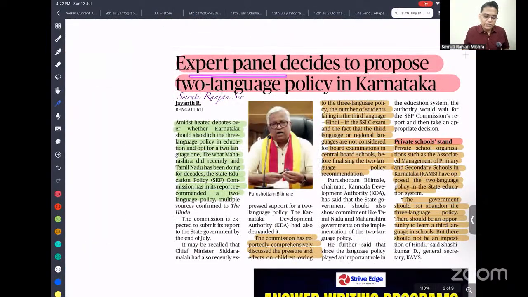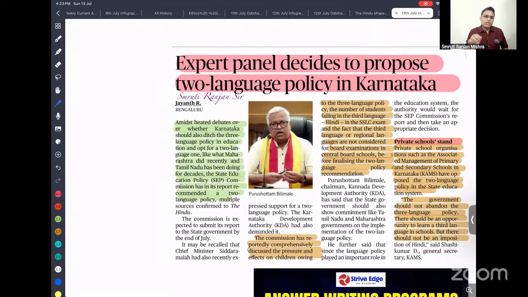Then an expert panel decided to propose two languages in Karnataka. So there is a controversy that has emerged regarding the language. It is said that it is quite easy for children to understand if we provide primary education in their mother tongue, because they are quite comfortable with it. But nowadays we are seeing that instead of promoting a language, we are imposing languages like the three-language formula. Because of that, we have seen so much opposition.